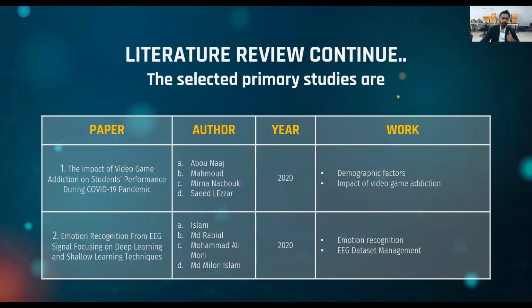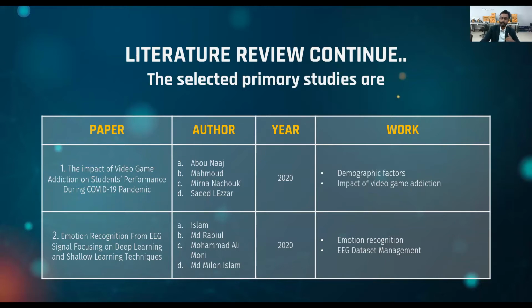Now, the second research paper that we studied is Emotion Recognition from EEG Signal, focusing on deep learning and shallow learning techniques. This paper was also published in 2020, and the first study done in it is emotion recognition from EEG signal.